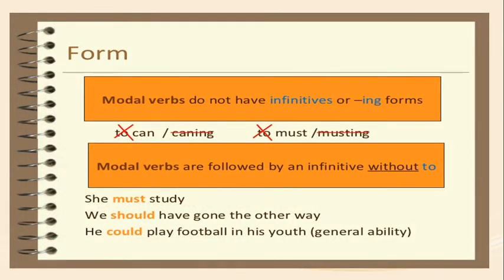So you should be very clear about the form. Modal verbs do not have infinitives or ing forms. You should not use to can or canning, to must or musting. That's wrong. Modal verbs are followed by an infinitive without the preposition to. Example, she must study. We should have gone the other way. He could play football in his youth. So you should not use the preposition to here.